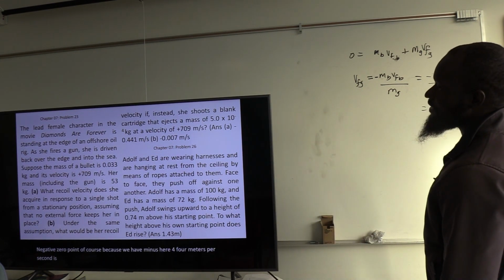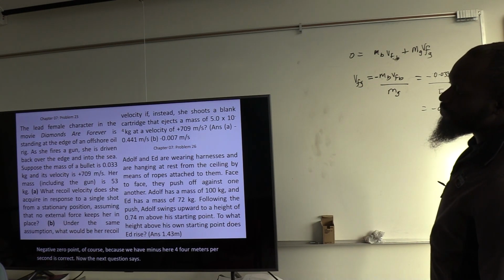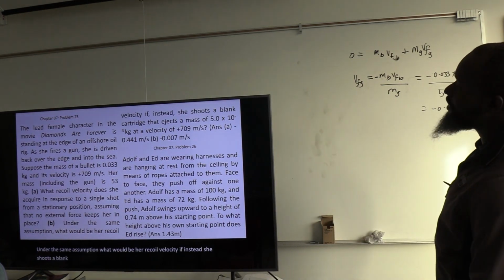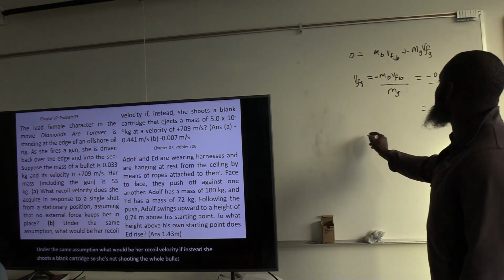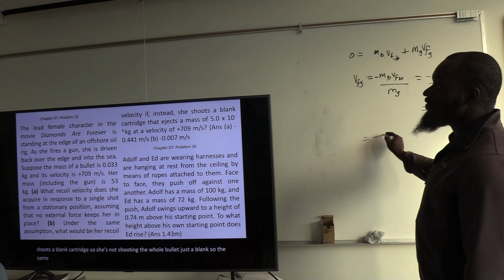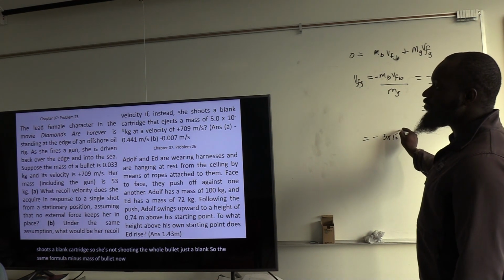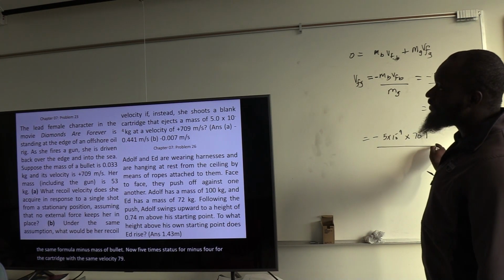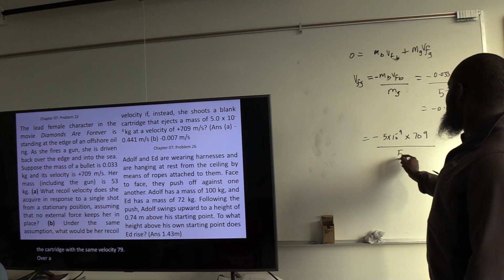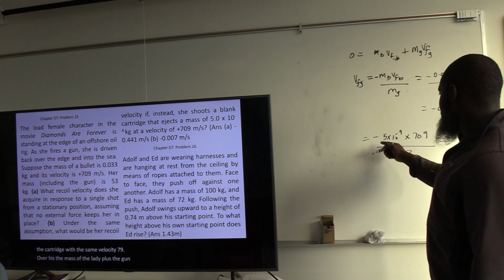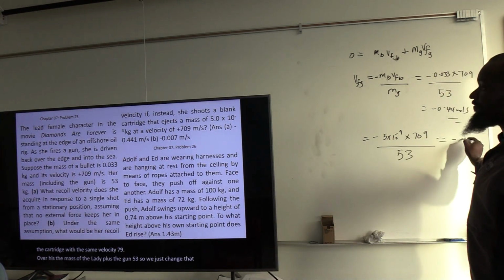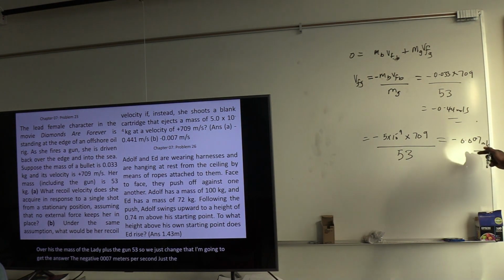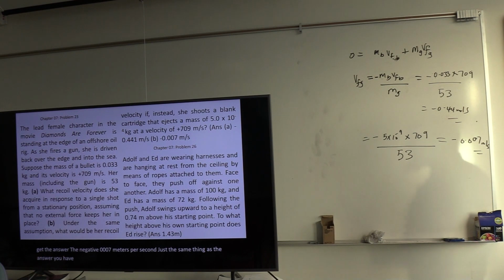Now the next question says, under the same assumption, what would be her recoil velocity if instead she shoots a blank cartridge? So she's not shooting the whole bullet, just a blank. So the same formula, minus mass of bullet, now 5 times 10 to the power minus 4 for the cartridge, with the same velocity 709 over the mass of the lady plus the gun, 53. So we just change that. I'm going to get the answer there, negative 0.007 meters per second. Okay? So that solves the problem for that.